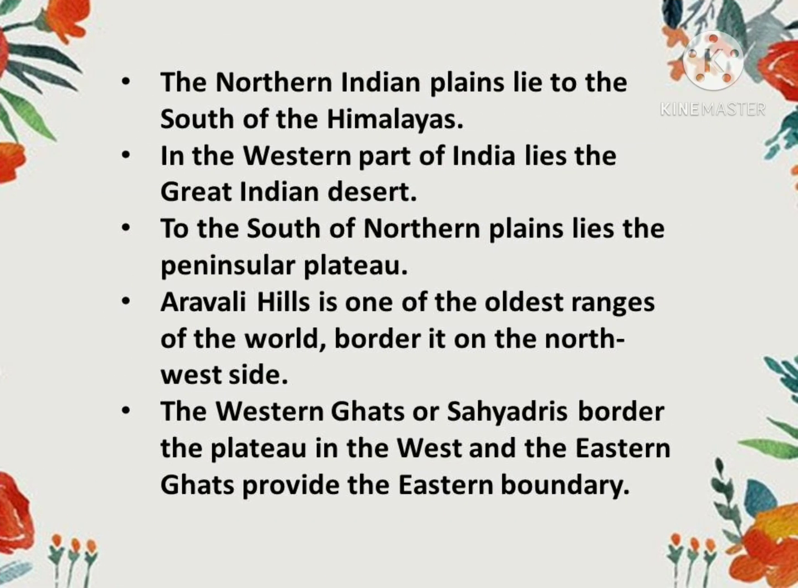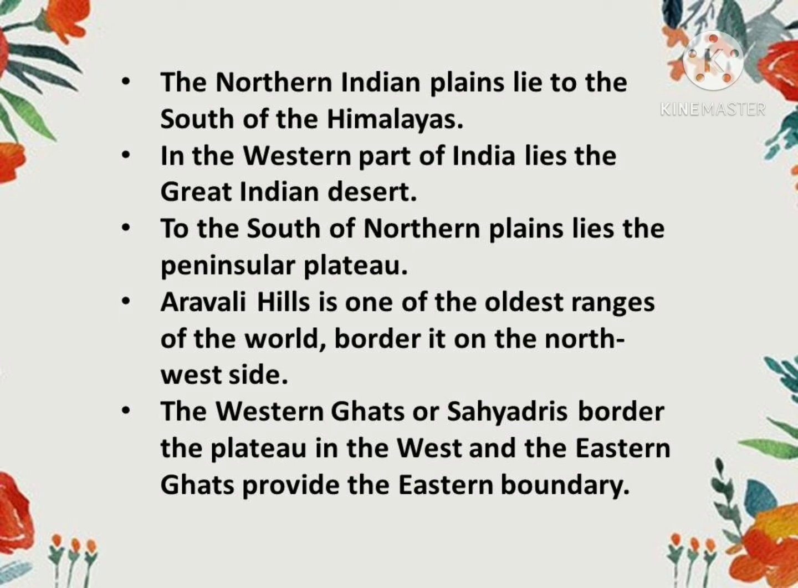After Himalayas comes northern plains. They lie to the south of the Himalayas. So Himalayas के just नीचे है northern plains. In the western part of India, there is Great Indian Desert. To the south of northern plains lies the peninsular plateau. So first is Himalayas, उसके नीचे northern plains, after that peninsular plateau.